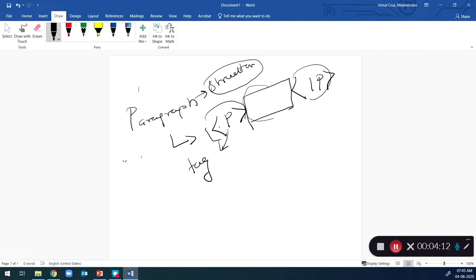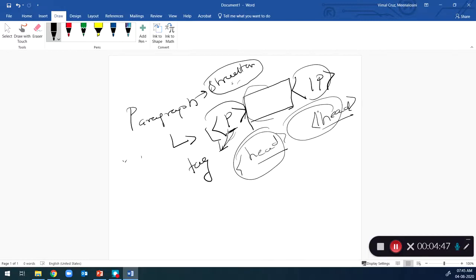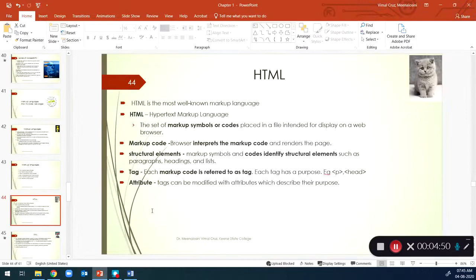Do you get it? The tags are the markup codes, and the structuring elements are the actual real world components like paragraph, heading, images, audios and videos. Each structural element is associated with a tag. P is the tag for the paragraph, and similarly there is a tag for heading. We are going to learn the different kinds of tags. Learning these tags is the main component of HTML.